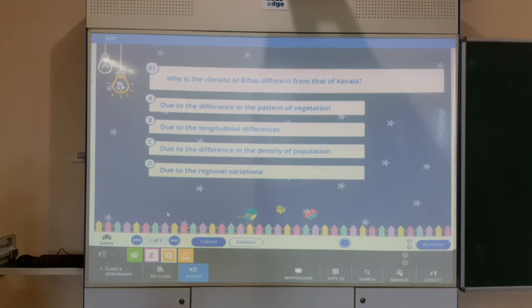Why is the climate of Bihar different from that of Kerala? The options are: due to the difference in the pattern of vegetation, due to the longitudinal differences, due to the difference in the density of population, or due to the regional variation. Let's see the answer. It's due to regional variations.